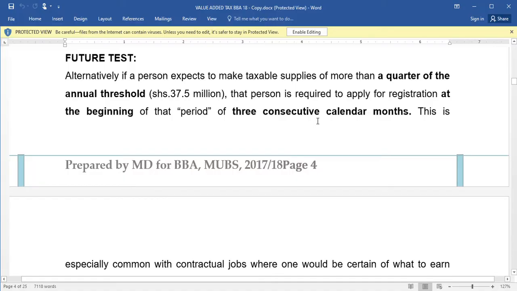If you expect that in the coming 3 months you're going to make more than 37.5 million, you are required to register for VAT at the beginning of the period. This is mainly common with contractual jobs whereby one is certain of what they are going to earn. That is what we call the future test.